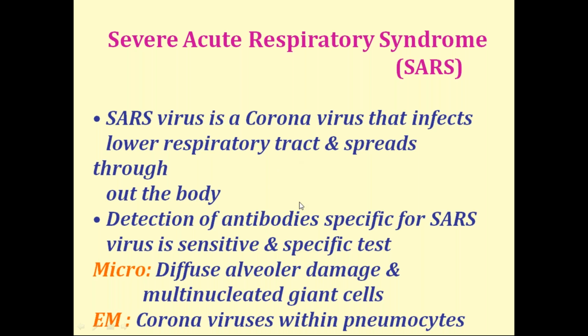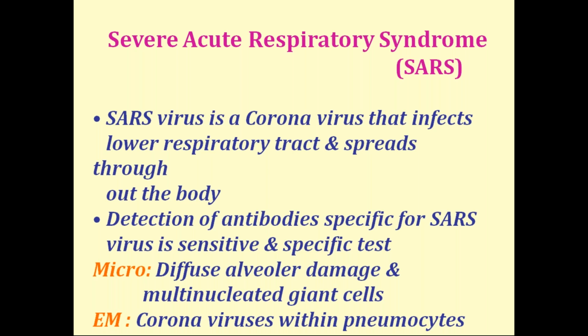Detection of antibodies: IgG antibodies specific for SARS virus is a sensitive and specific test. In this pandemic, many patients show the typical CT changes in the lung. Even though the TrueNat or RT-PCR test is negative, patients are having typical lung changes in the present SARS.